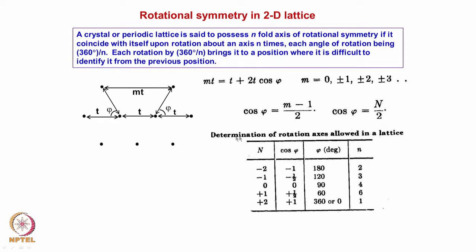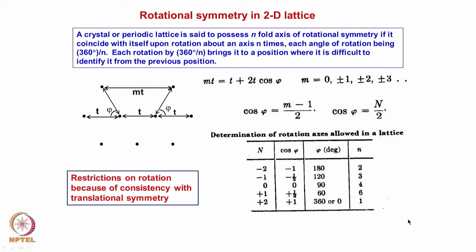Now, what are the values of n for which these are possible, that is what is given in this table. It immediately turns out that 1-fold, 2-fold, 3-fold, 4-fold and 6-fold are the only rotations which are consistent with translation, right.